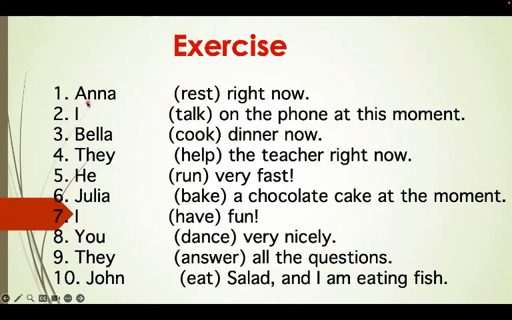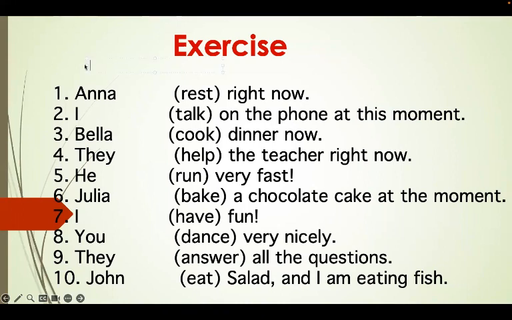So the exercise is only for the present continuous. So we have here some sentences. We have the verb. So for example, Anna rest right now. So what is the answer? So you're going to follow the rule. You have subject, then verb to be in the simple present, then you put the verb, then you put the